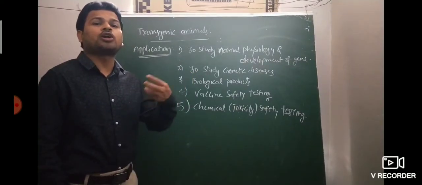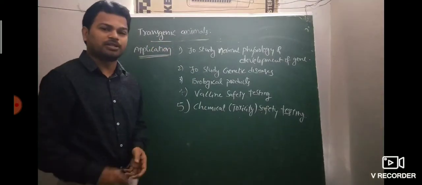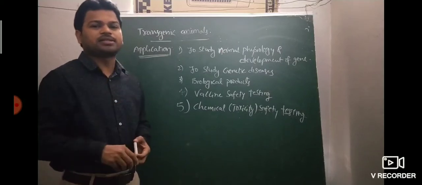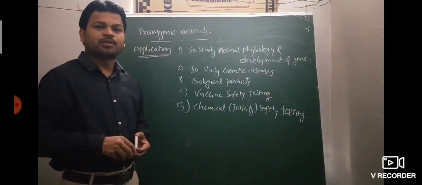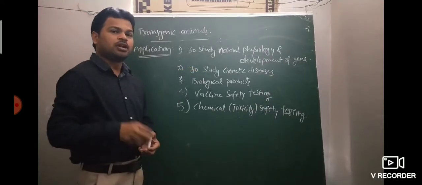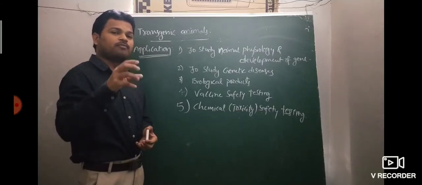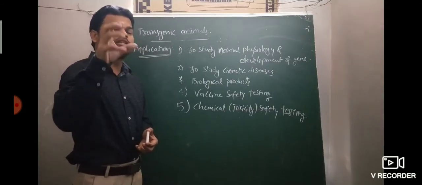How to control genetic diseases is studied by transgenic animals.